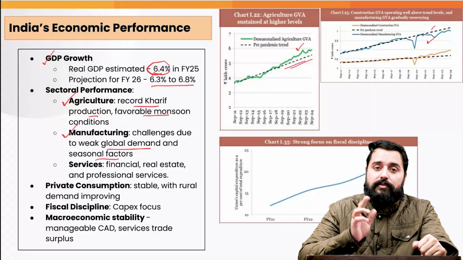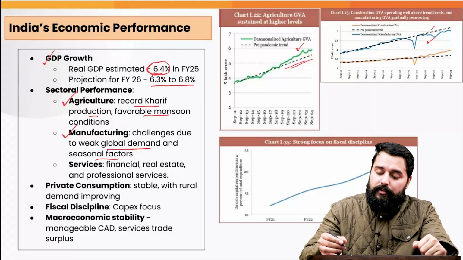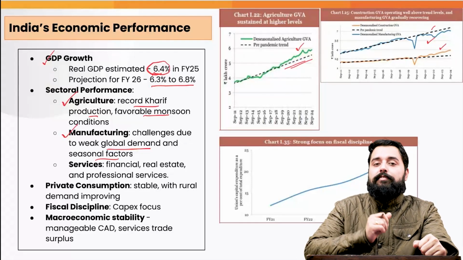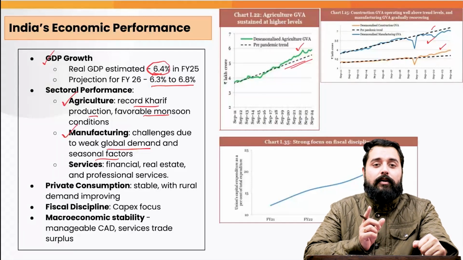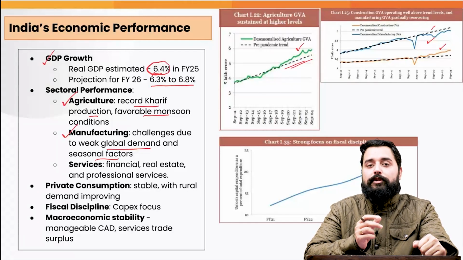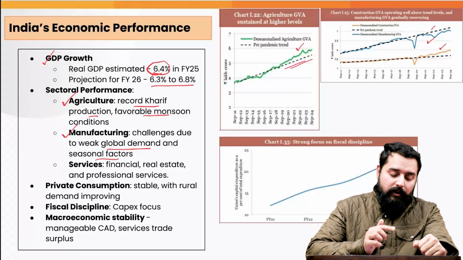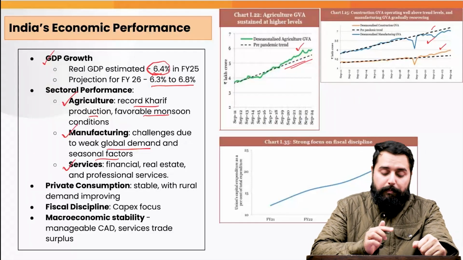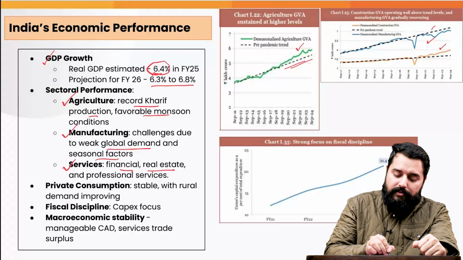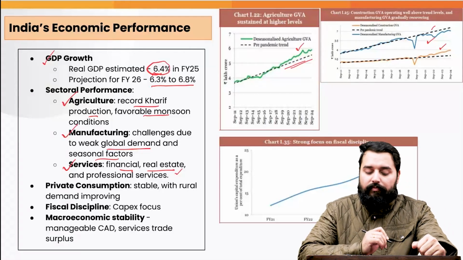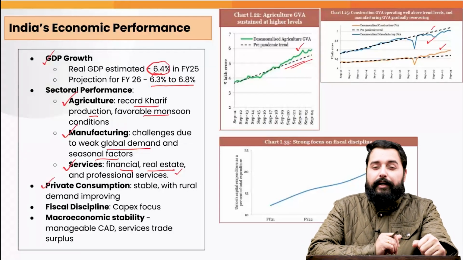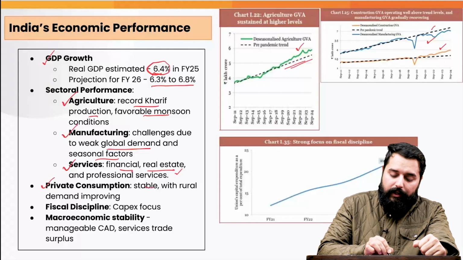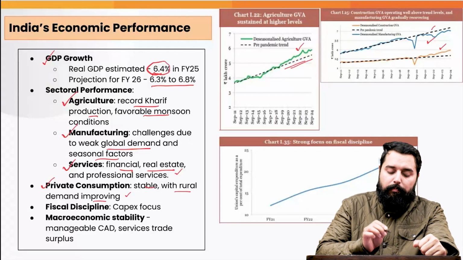But when we look at construction within manufacturing, it is showing a good growth rate. The GVA in construction is improving, and we can confirm the same when we look at the mushrooming of the high rises. When we look at the service sector, it has performed well, especially the financial services, real estate, and the professional services. The private consumption in India has been stable, and the rural demand has been improving, which will fuel growth.